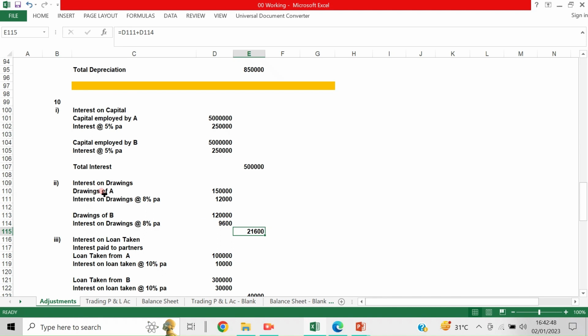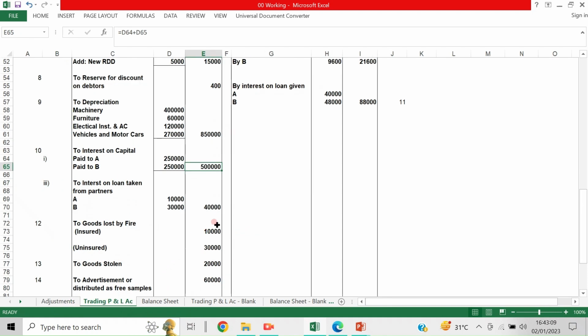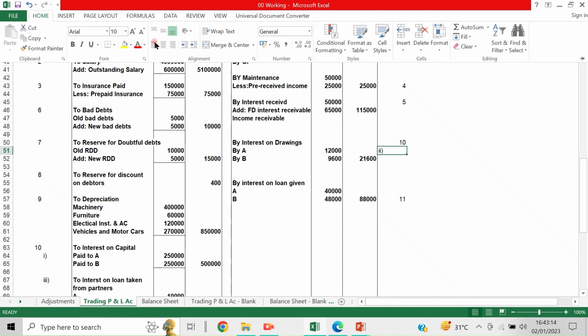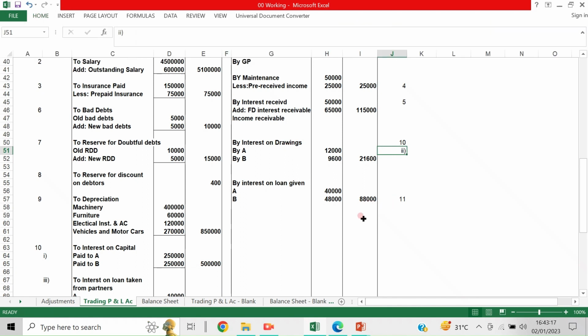So now let's see how the adjustment entries are given. Since it is an income, it should be credited to the profit and loss account. I'll show you, then it will be clear. So this is the 10th point, second adjustment. Let us see. Okay, now see, interest on drawings, A 12,000 and B 9,600, total 21,600.